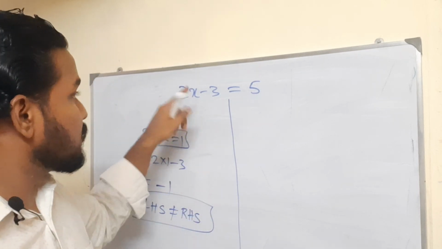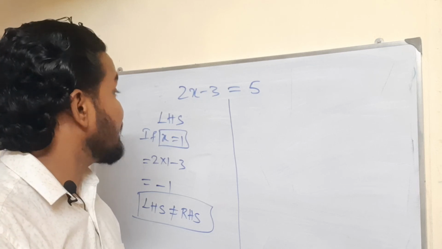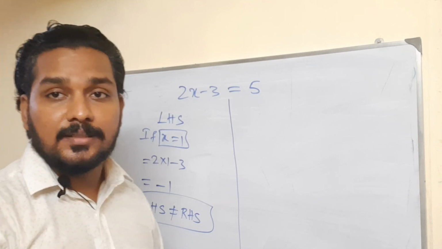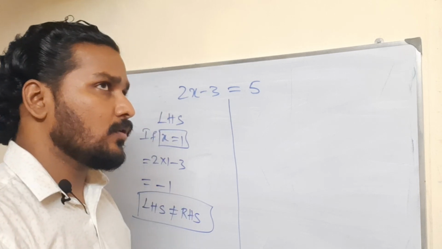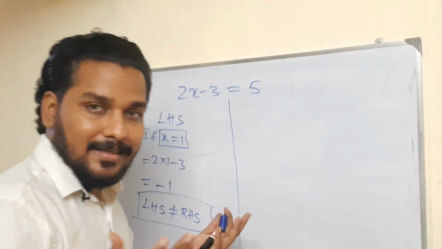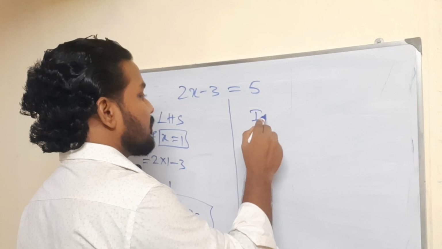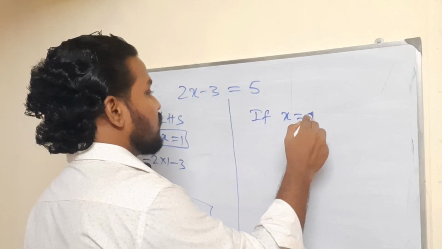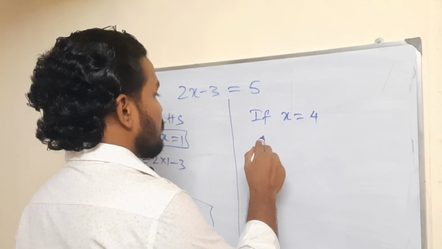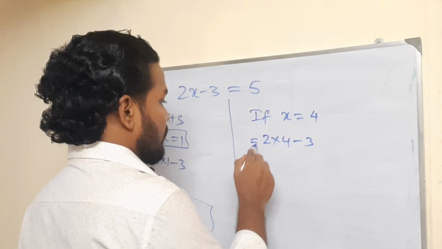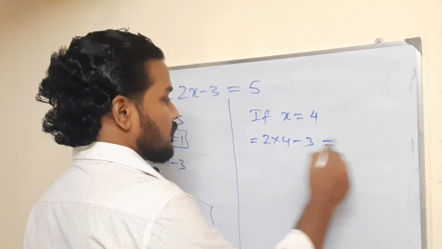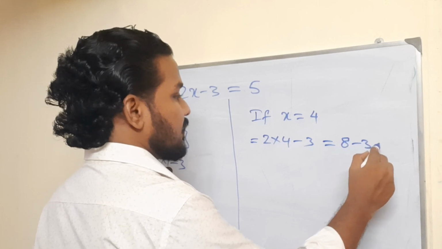And what about 3? 2 into 3, 6 minus 3, that is 3. We are getting somewhere, right? If x is equal to 4, 2 into 4 minus 3 is equal to 8 minus 3, that is 5.